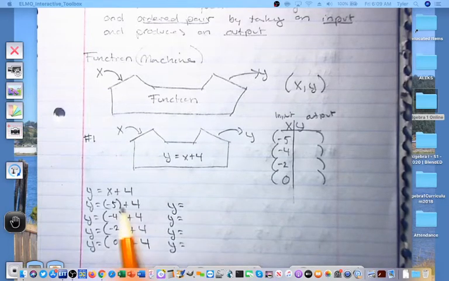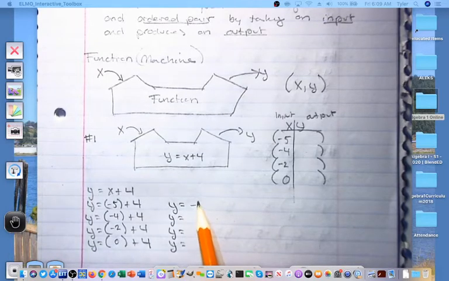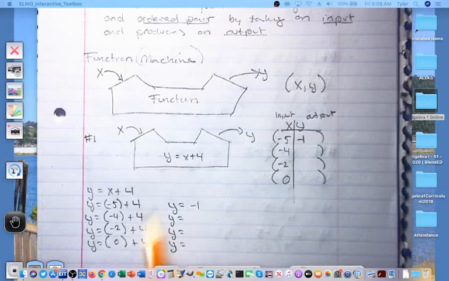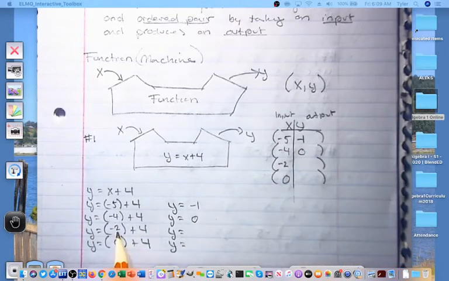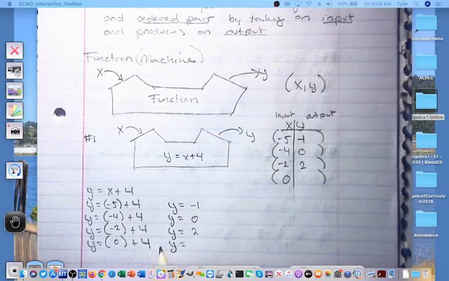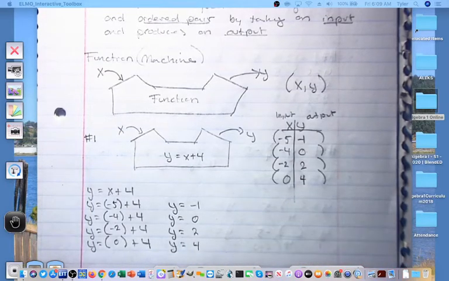So -5 plus 4 is going to produce an output y is equal to -1. -4 plus 4, that's going to produce an output of 0. -2 plus 4, that's going to come out to an output of 2. And 0 plus 4 is going to produce an output of 4. And now we have 4 ordered pairs that if we chose to, we would be able to graph.